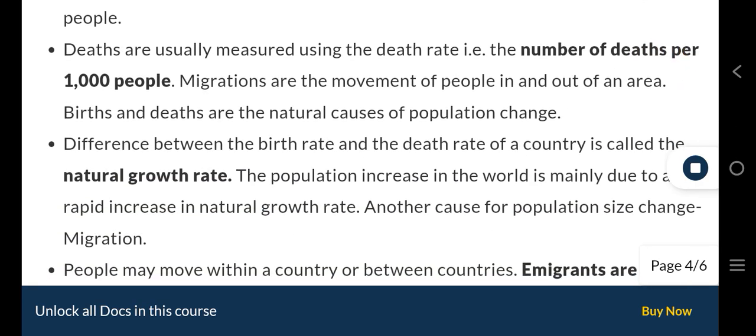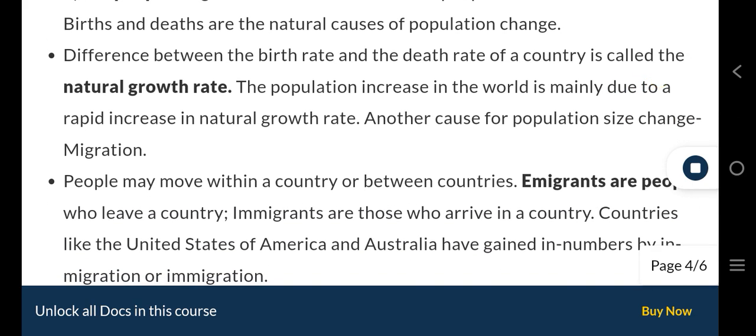Migrations are the movement of people in and out of an area. Births and deaths are the natural causes of population change. The difference between the birth rate and the death rate of a country is called the natural growth rate. The population increase in the world is mainly due to a rapid increase in natural growth rate.